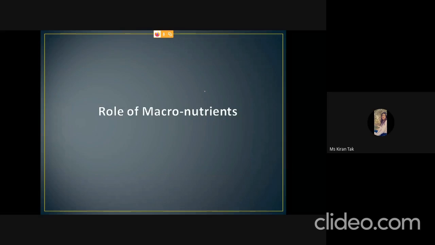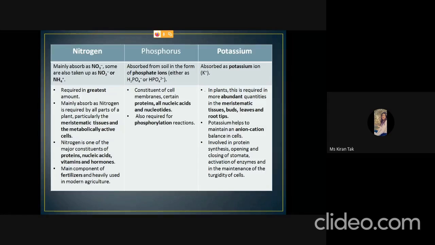The next is the role of macronutrients. One by one we will discuss the role of the macronutrients. The first is nitrogen. Nitrogen is absorbed in the form of nitrate, and sometimes it is also taken up as nitrite or ammonium ion.